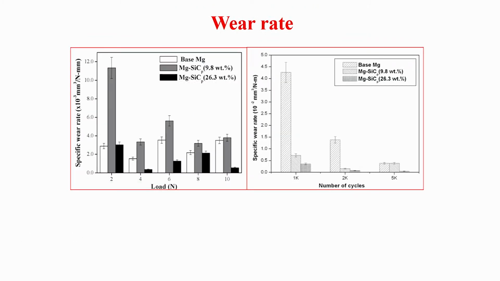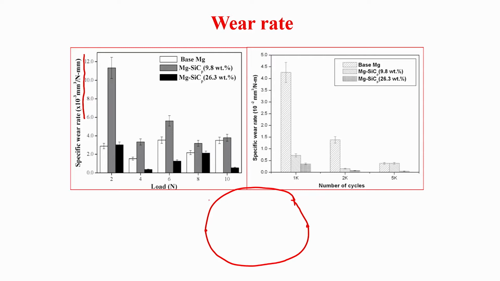Now, in terms of wear rate, if you look at this specific wear rate value, it is 10 to the power minus 3 millimeter cube per Newton meter. How is this wear rate calculated? Suppose you have a fretting wear scar like this. I am just explaining in terms of a schematic here. This is one end of the wear scar, and this is the other end of the wear scar.